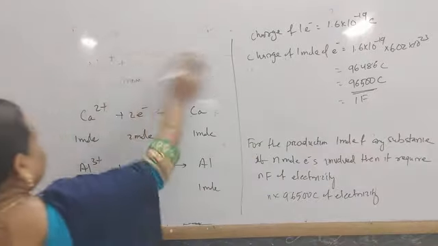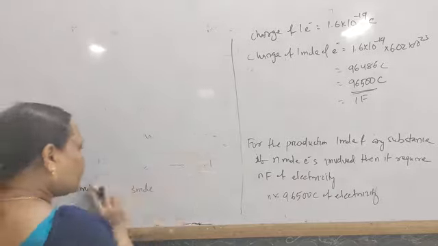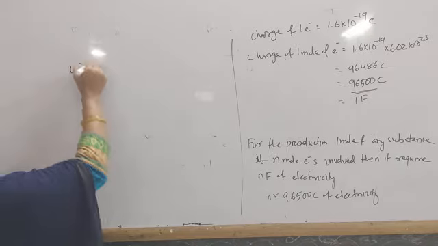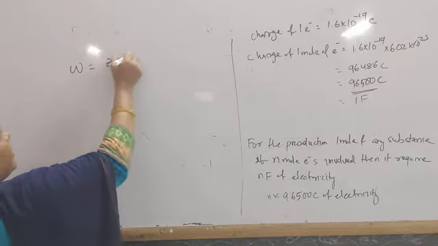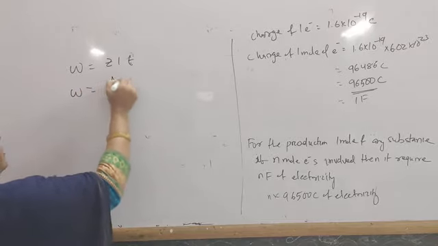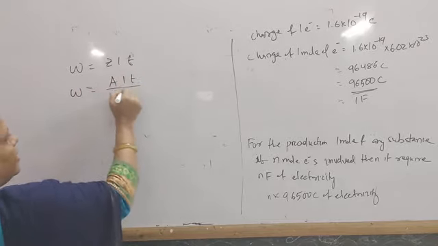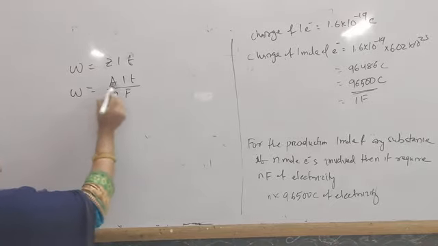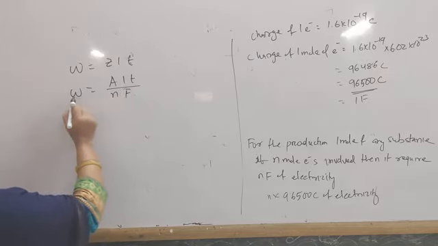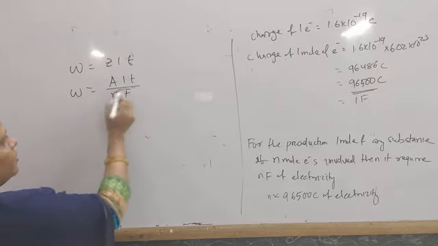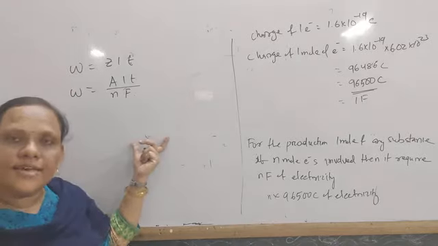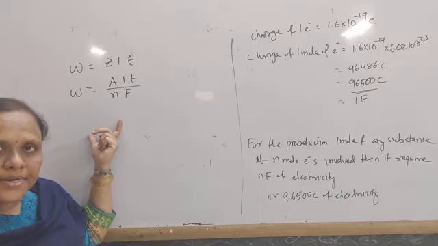So from Faraday's first law, generally what we found? We found W equal to ZIT, and also found W equal to AIT by n into F. So 1, 2, 3, 4, 5, 6, this is the constant term. In this, other 5 terms are there. If any 4 of these 5 terms are given, then the other term you can calculate.